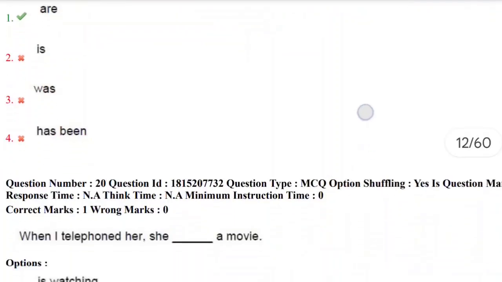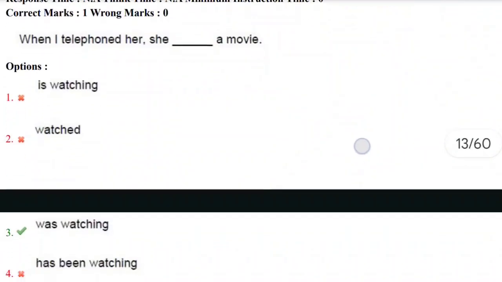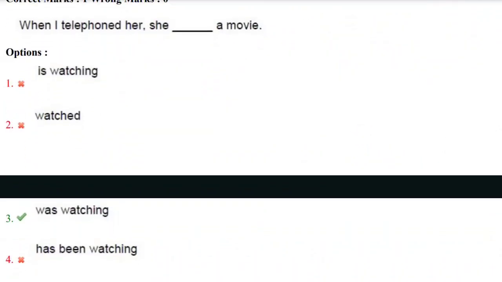Let's move towards next question, 20th question. When I telephoned her, she ___ a movie. Here we need to find the correct helping verb and the main verb which suits this blank. The sentence is in the past tense, and the options are is watching, watched, was watching, has been watching.